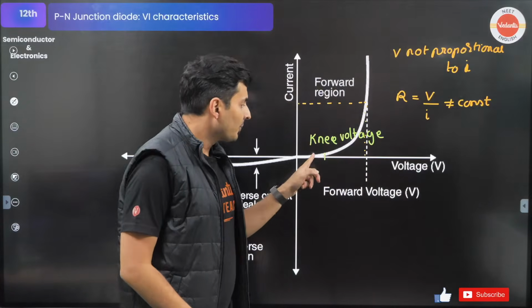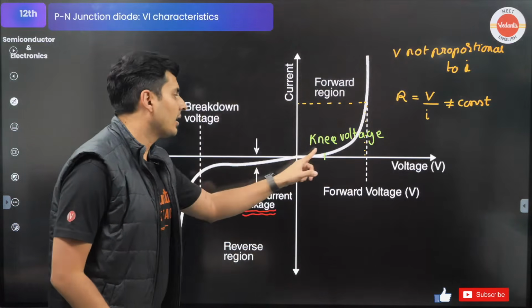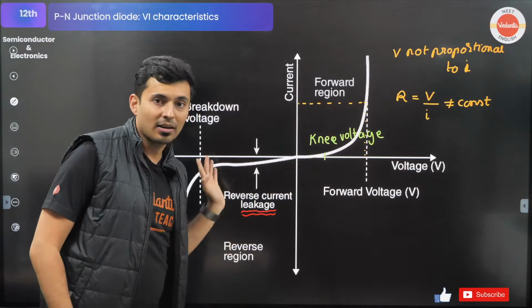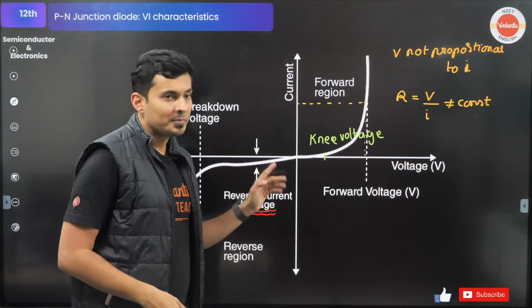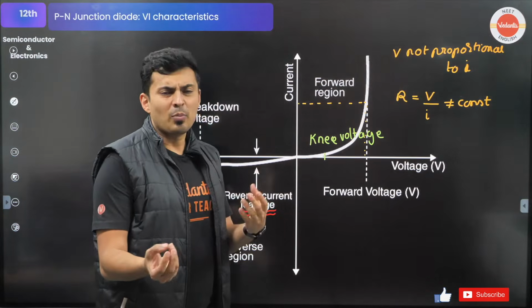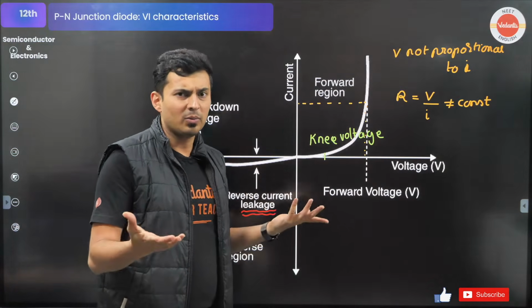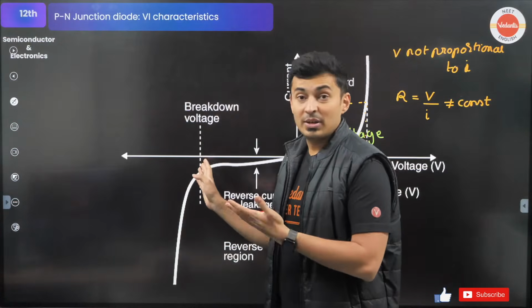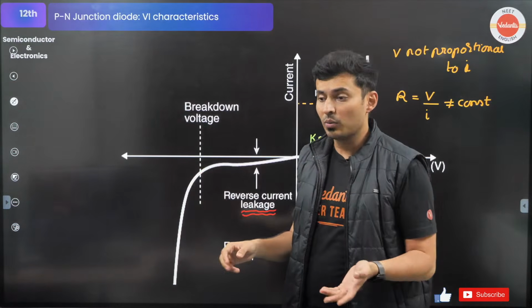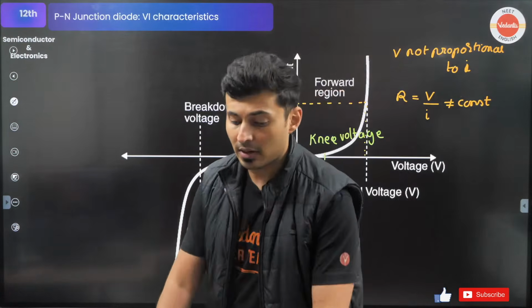Okay, please don't think that, sir, this point and this point are identical. No, it's not symmetric. This is not a symmetric graph. This knee voltage is 0.3 volts, 0.4 volts, 0.5 volts. This breakdown voltage can be 10 volts, 5 volts, 20 volts, like that. So be careful about it.